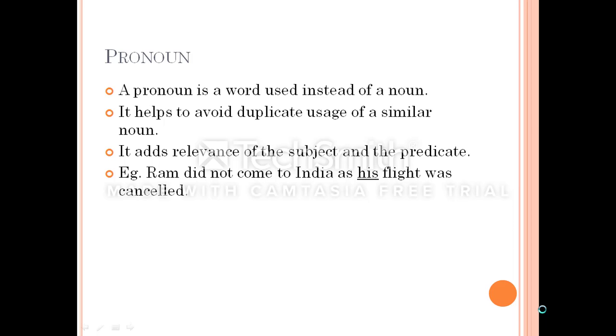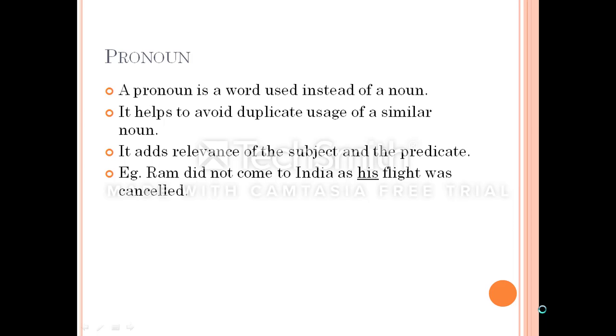So what happens is that when you use a noun with a pronoun, it adds a complete relevance of the subject and the predicate. So for example, if I say that Ram did not come to India as his flight was cancelled, so this sentence makes sense. We can find out that Ram is a proper name, okay, and since we are referring to the flight in which he was sitting in, we say that his flight.